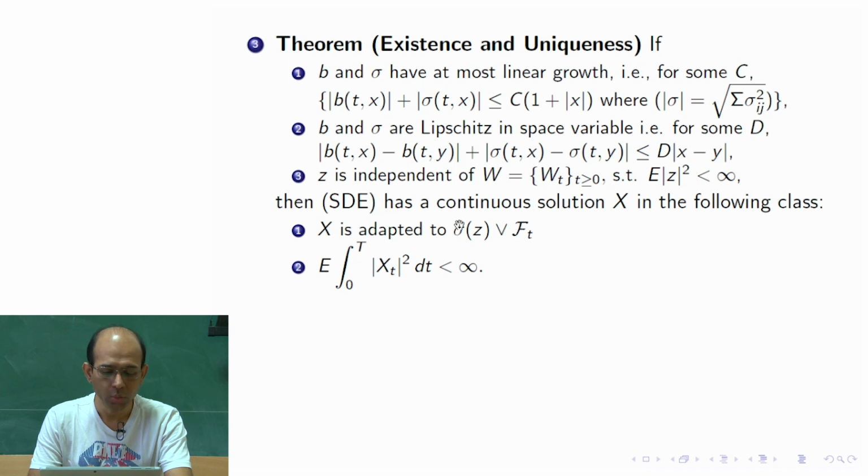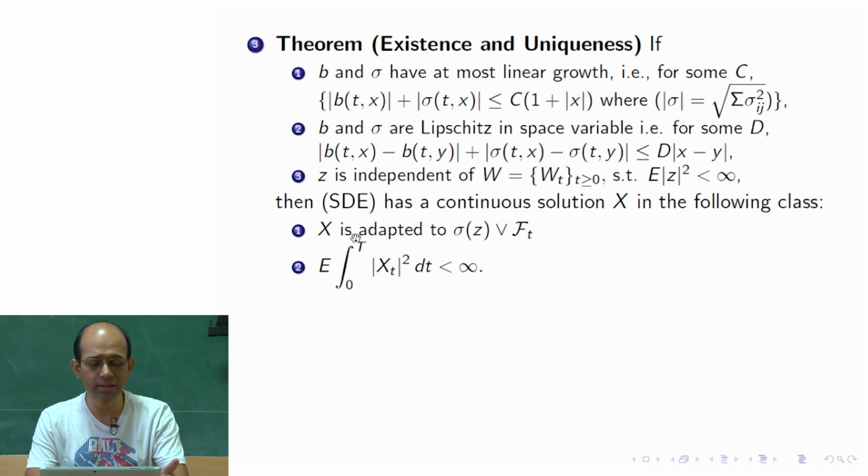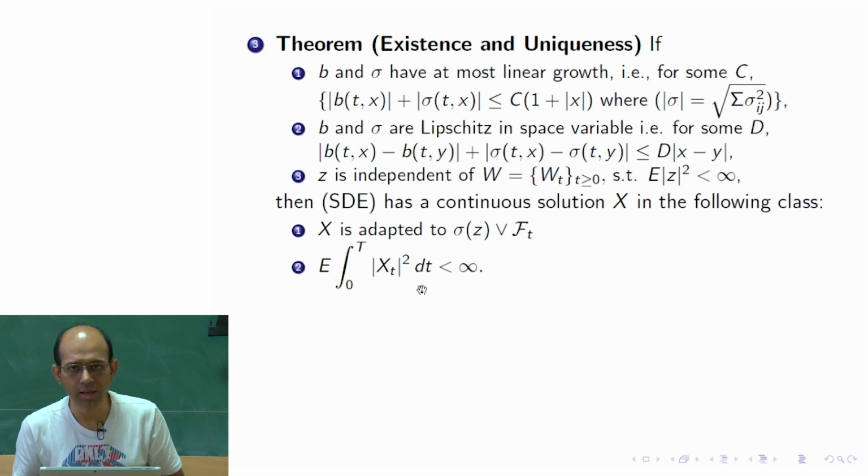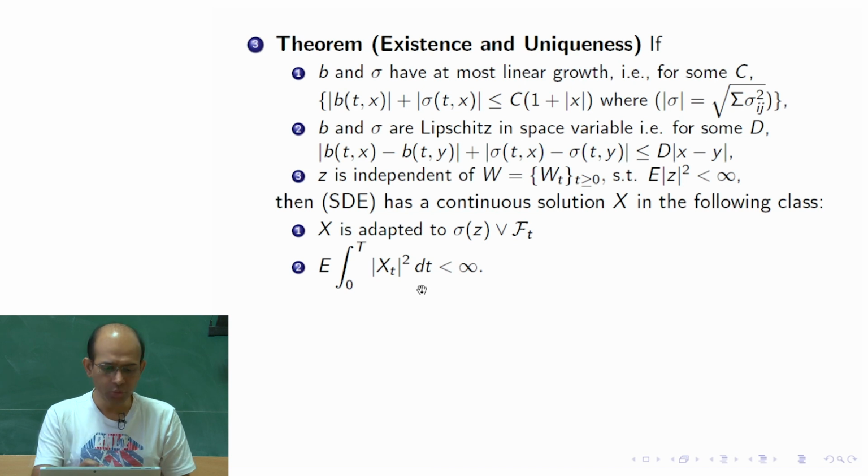What does it mean? That x subscript t, that means at the t-th time, x t is a random variable, and that random variable is measurable with respect to this sigma algebra, for each and every t. That we have not shown, and this is of course obvious from the proof as we have done in the last lecture. So, we are going to see this today.